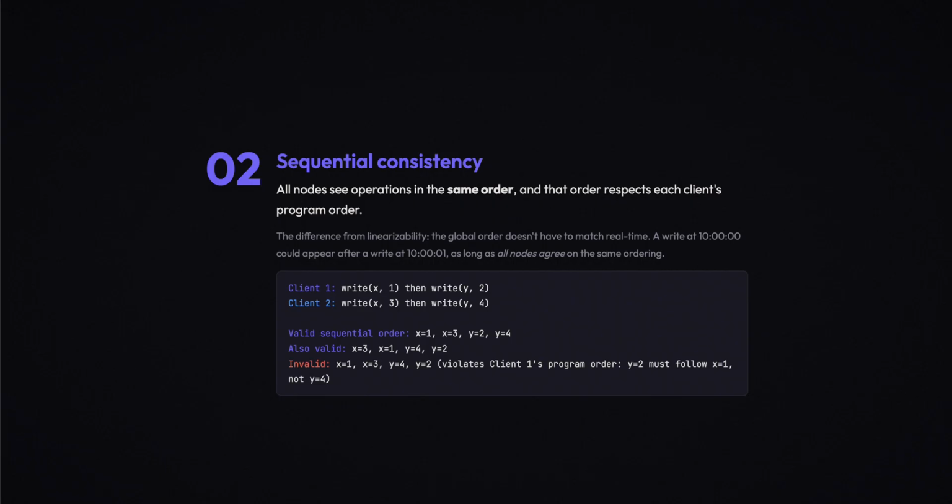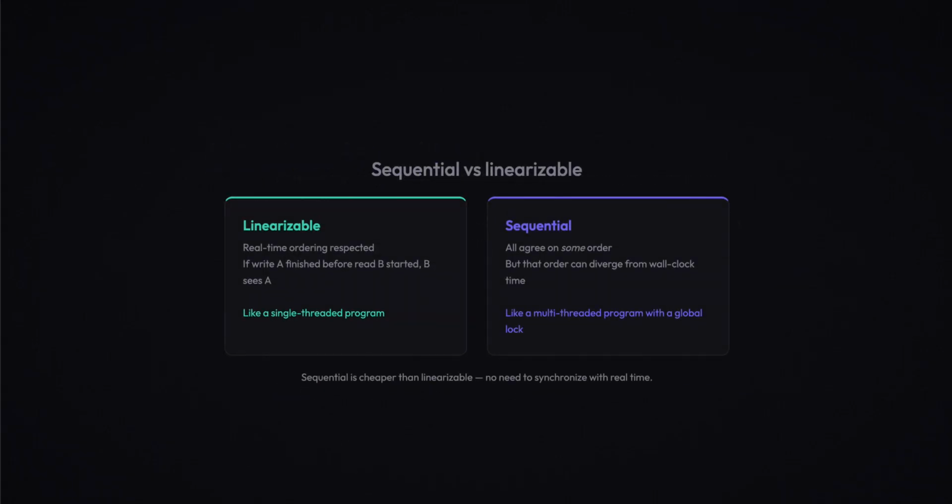The difference in a nutshell. Linearizability is like a single-threaded program. Everything happens in exactly the order it appears to happen in real time. Sequential consistency is like a multi-threaded program with a global lock. There's a consistent ordering, but it might not match wall clock time. Sequential consistency is cheaper because nodes don't need to synchronize with real time. They just need to agree on a total order. This is already much easier.